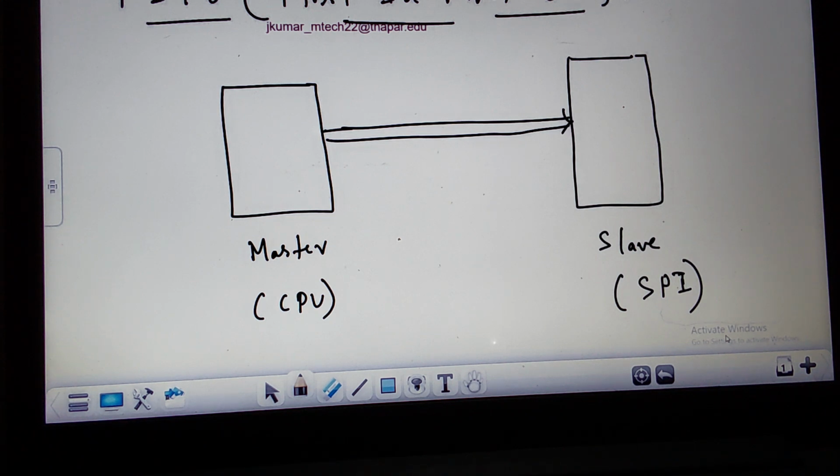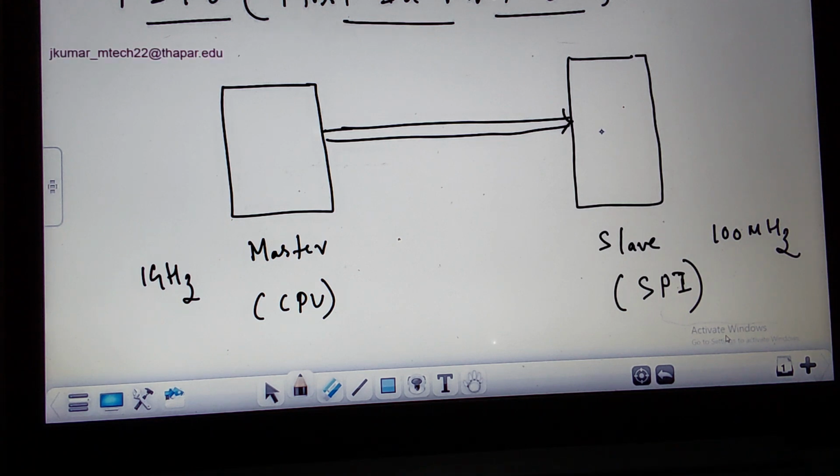We should match the frequency of both components, the one that generates and produces data and the one that receives it, so that both clock frequencies are the same. Then I can receive all the data transmitted from the master without loss. Usually when you use different components with different frequencies, say this one is working at 1 MHz and this one at 100 MHz, there is a variation of frequency. So when you do the data transmission, like read and write operations, there is a loss of data.